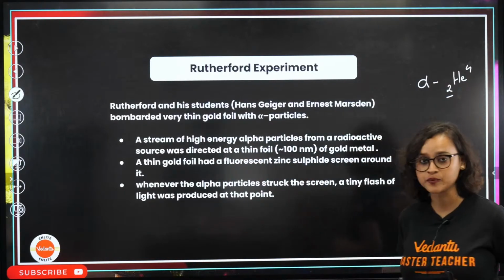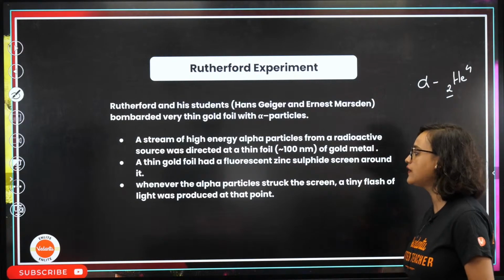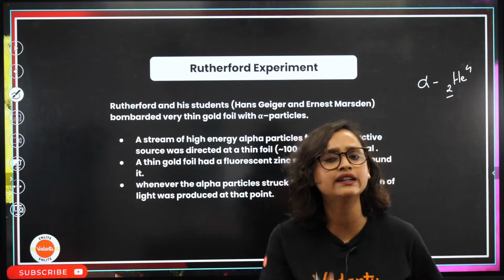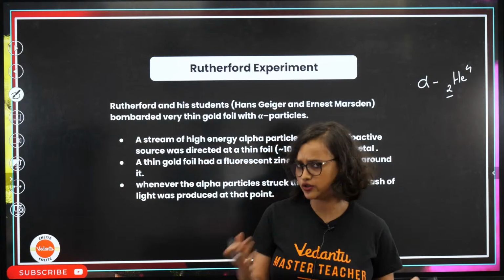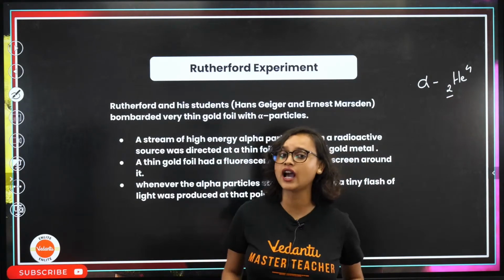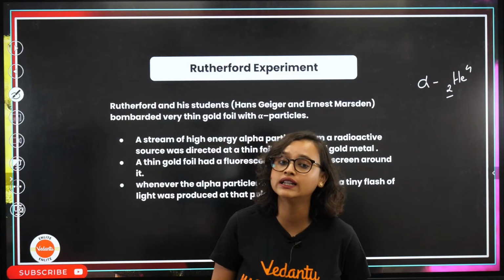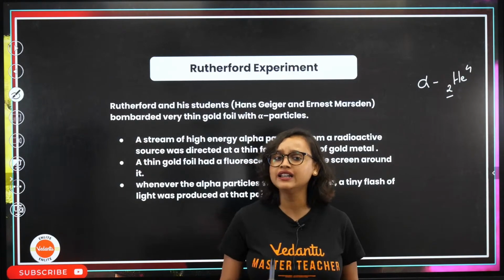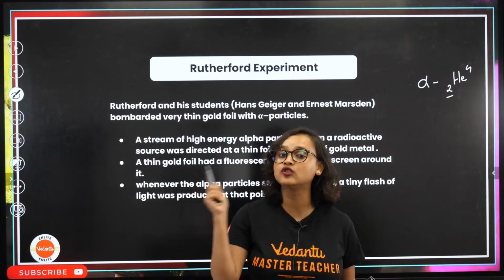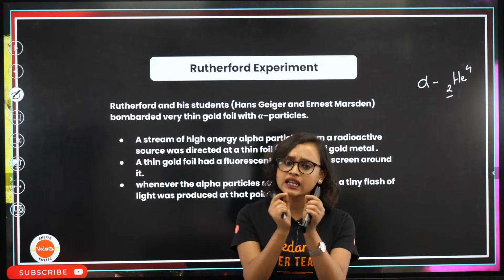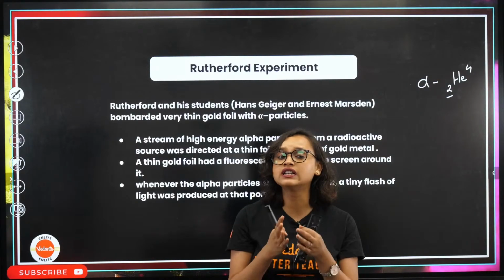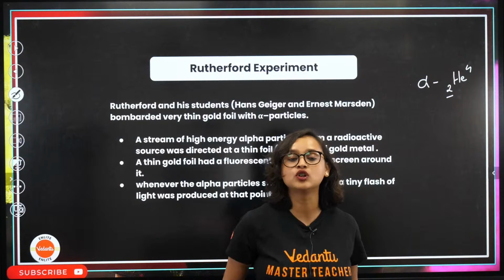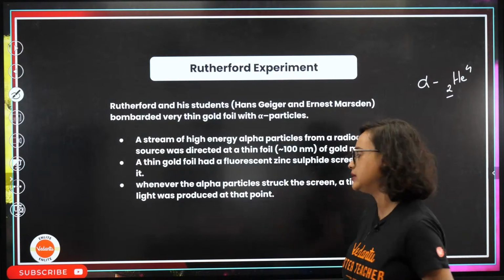He also found out that, by the way, in Rutherford's experiment, what metal did he take? He took a gold foil. Why did he take a gold foil? He could have taken a copper plate or an iron plate. But no, he chose gold foil. That is because, my dear student, gold is so malleable that he could hammer it down until the thickness of the gold foil was just about 1000 atoms. Gold is one of the most malleable metals, and that is why it was the chosen element, right?